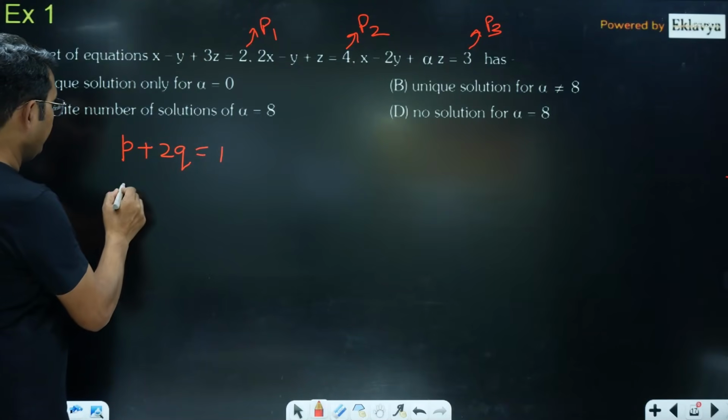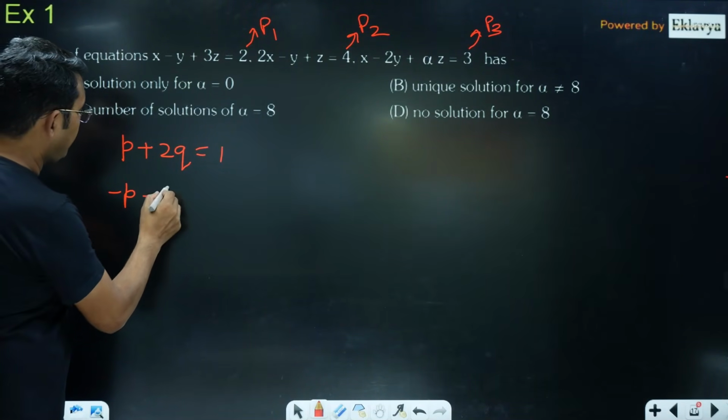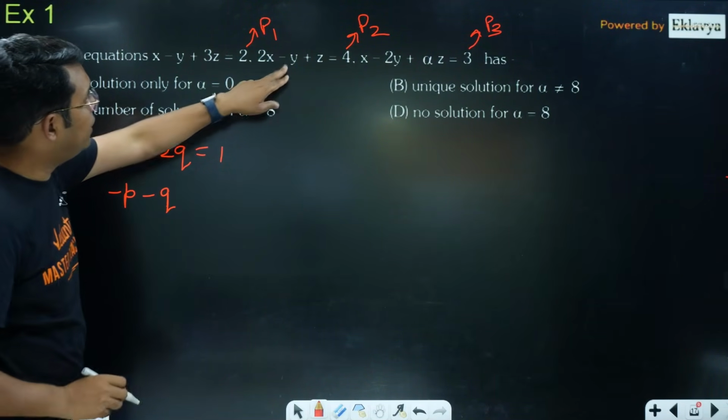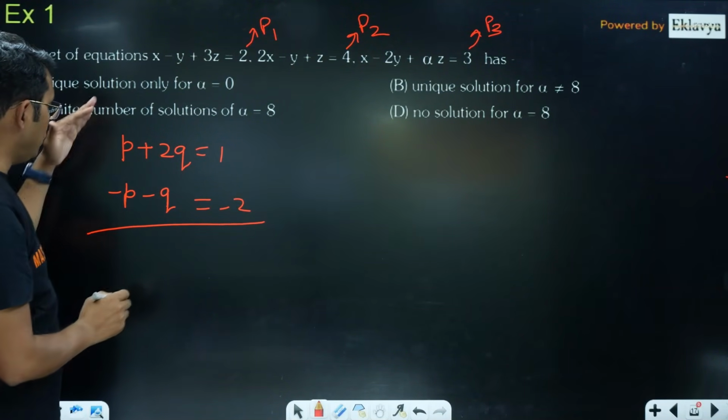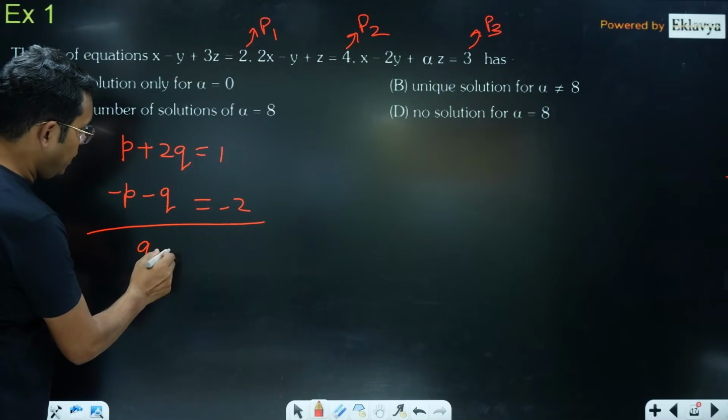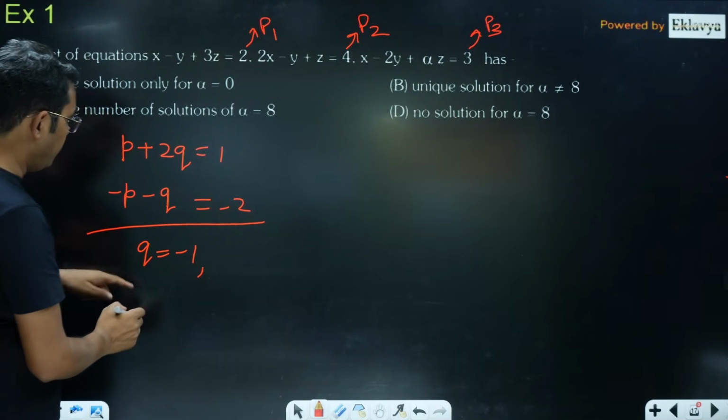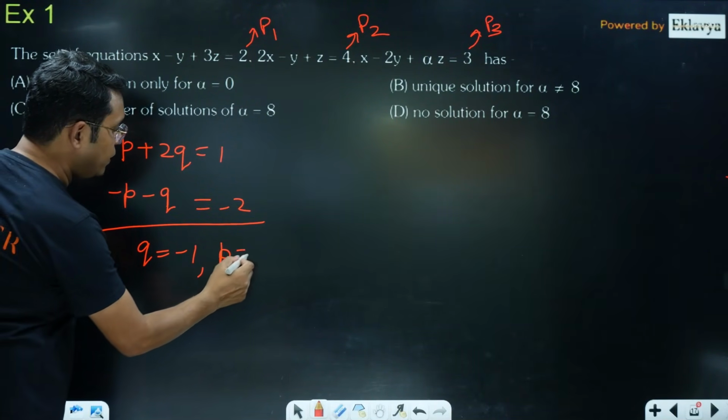Here for y, it will be minus 1 into P minus 1 into Q and it should be equal to minus 2. So these 2 equations, I think are very easy to solve. Just add them, you get Q is equal to minus 1 and if you put Q here, you get P is equal to 3.